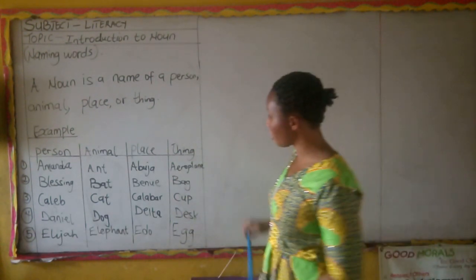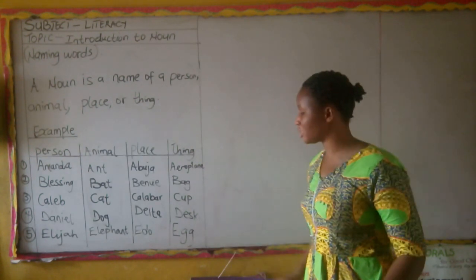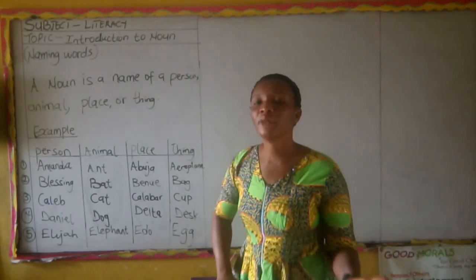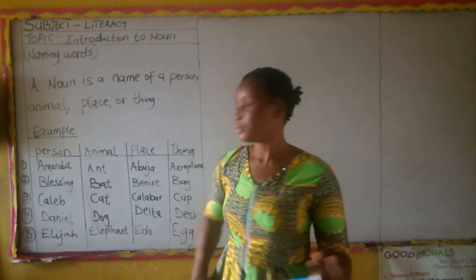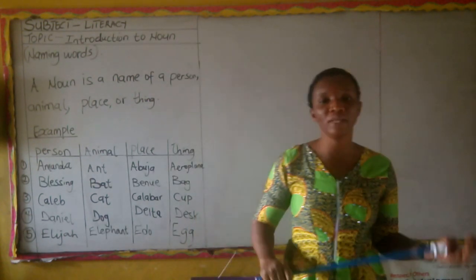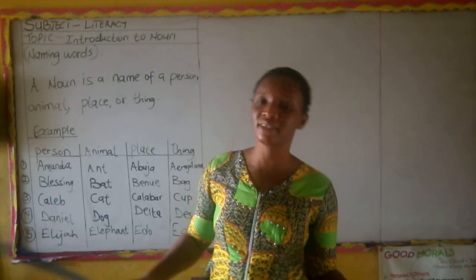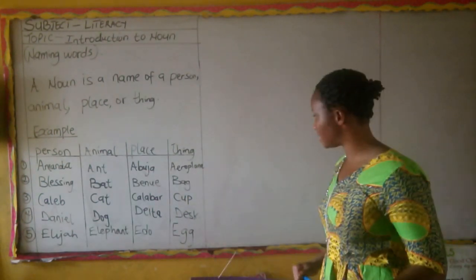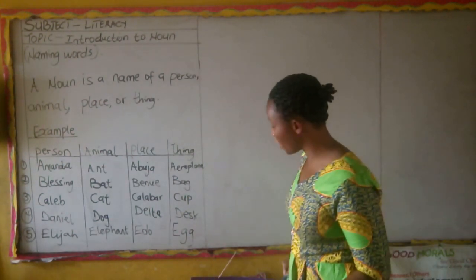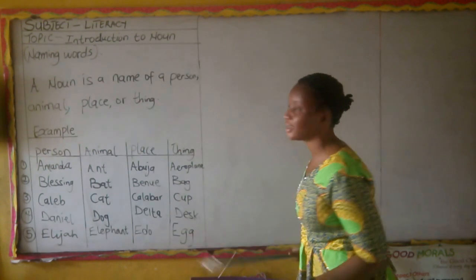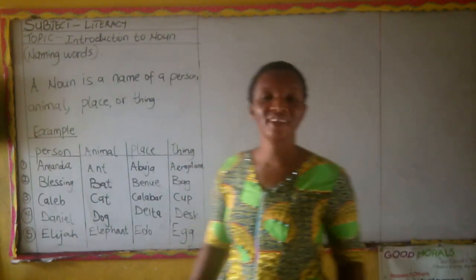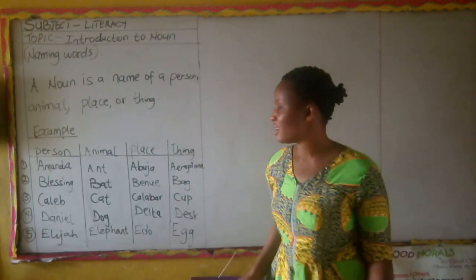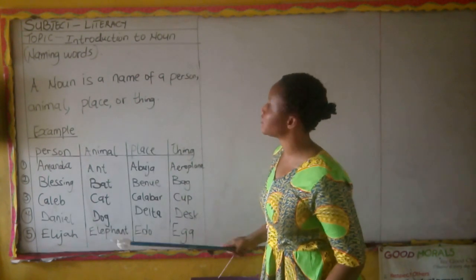Then example of a place is Edo. Edo is a place where people live, just like we have Lagos State. Where do you live? I live at Lagos. Then we have things. Example of things here is egg. I love egg. I love eating egg.